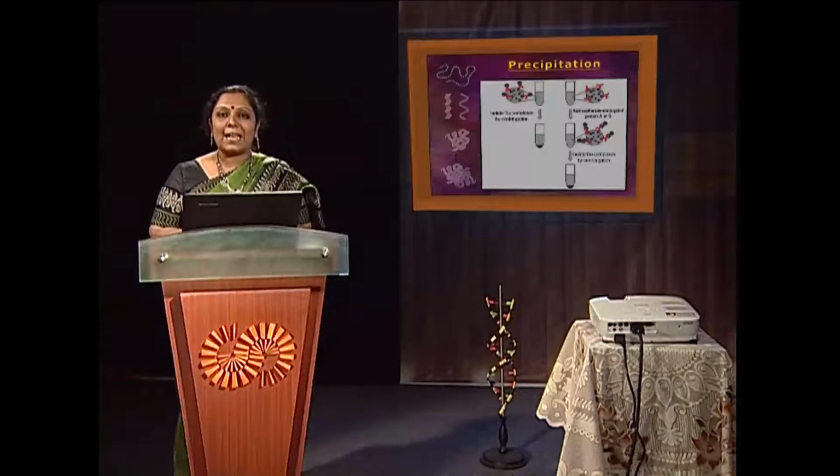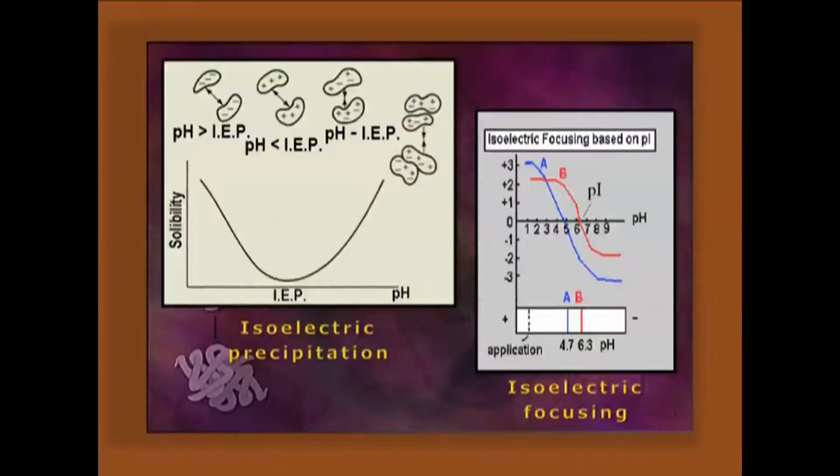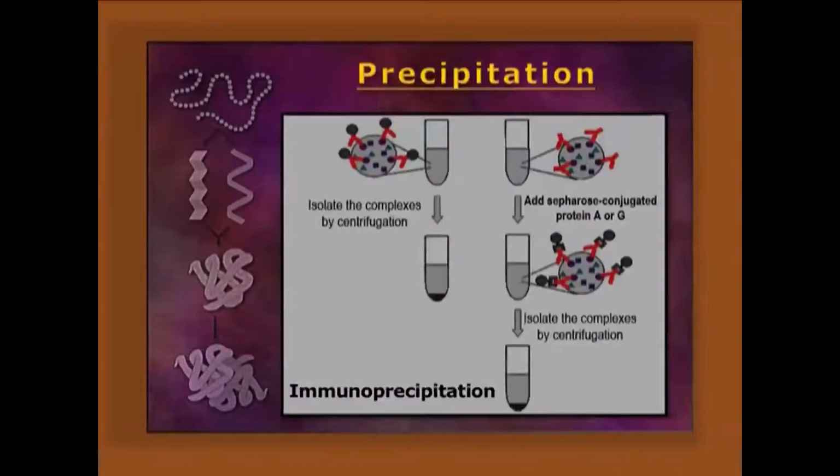Now, precipitation. As I have already told you, at the isoelectric point they have the least surface charge, so the protein will be aggregated and precipitated out. That is called isoelectric precipitation. That particular thing will be utilized for isoelectric focusing. As well, antigens are there which will bind with a specific antibody, so immunoprecipitation will also be done with respect to the proteins.